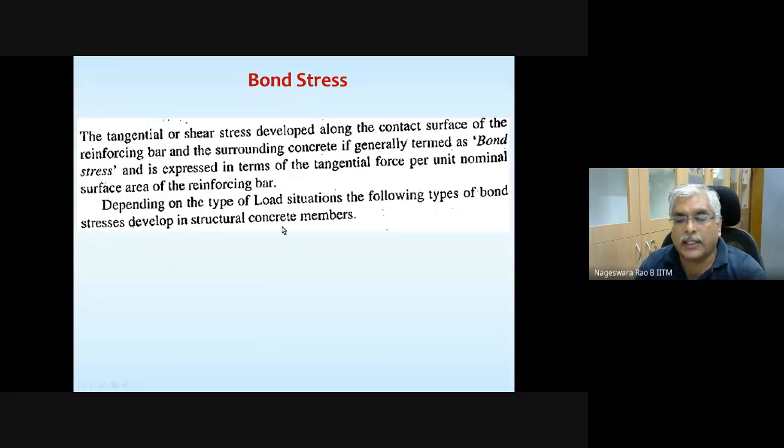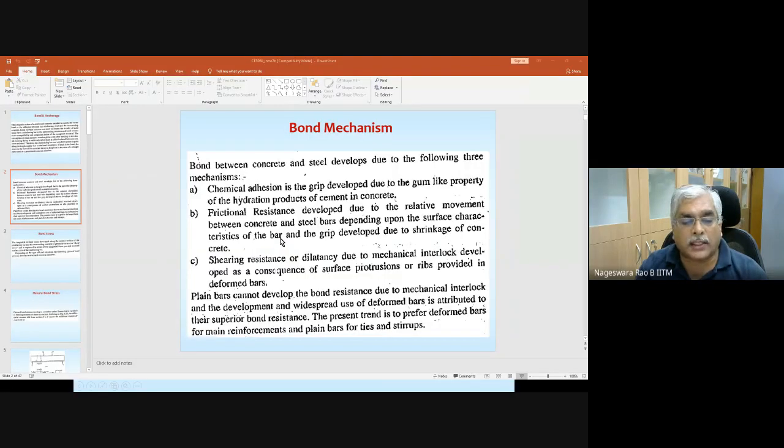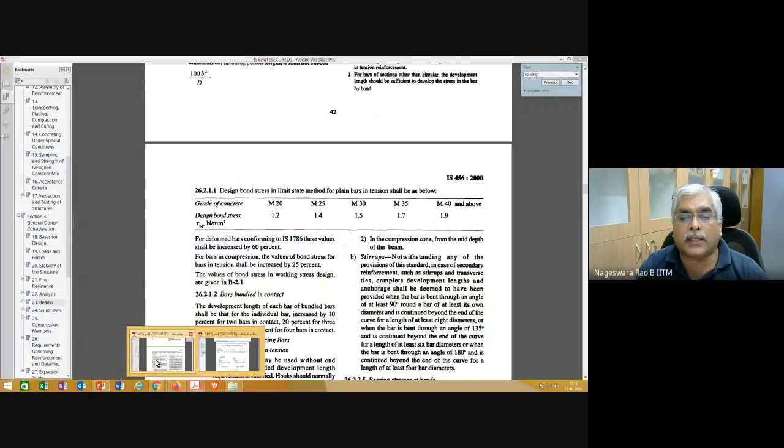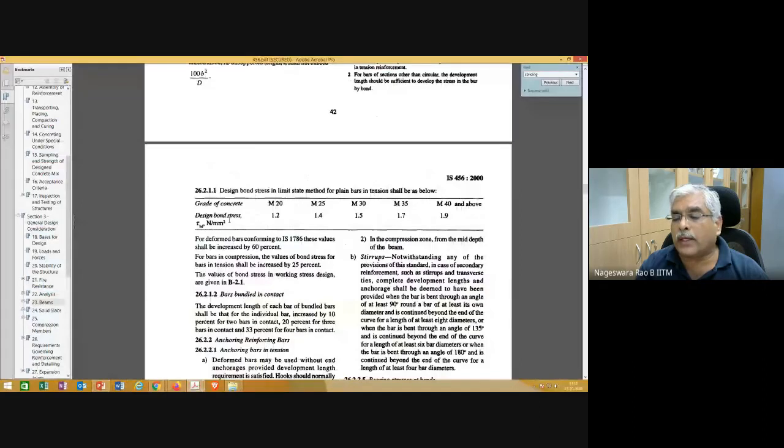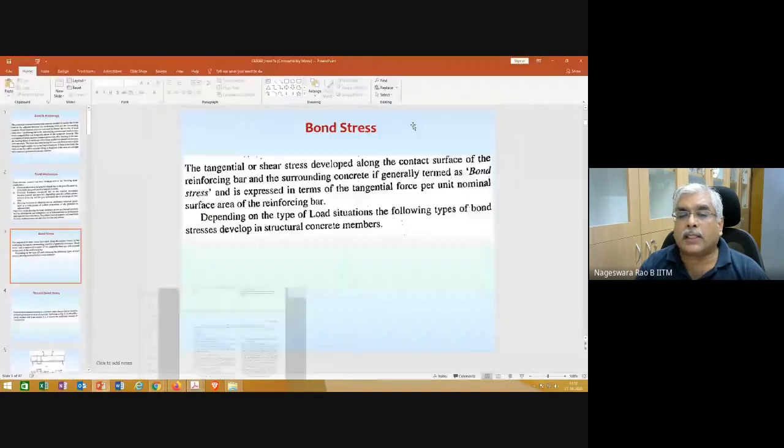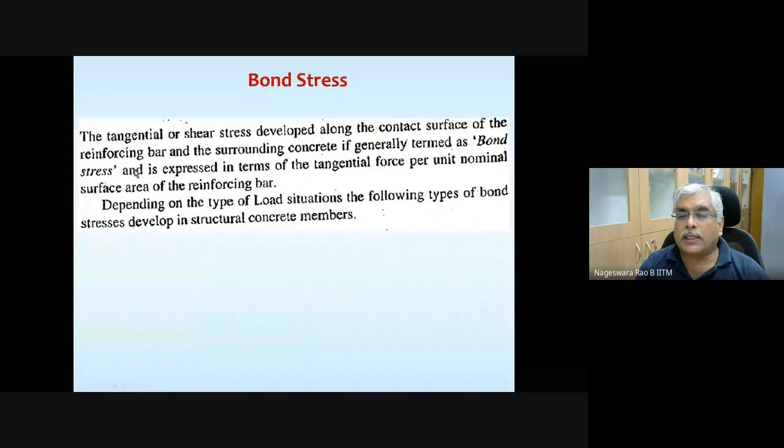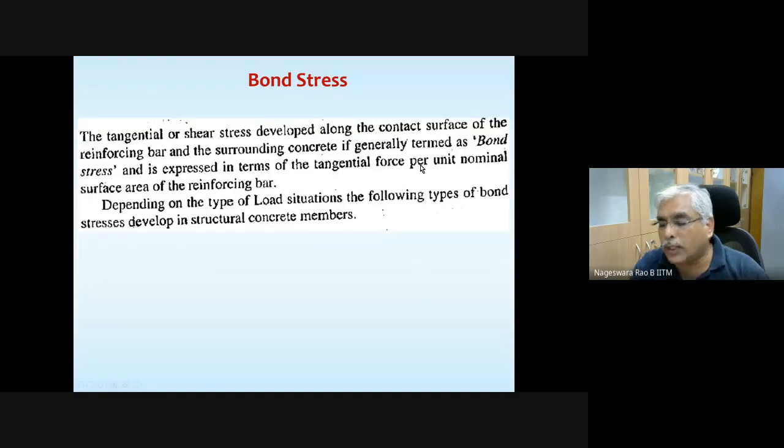Please note the units given in IS 456 for bond stress: Newton per mm square. That Newton is the tangential force, per unit nominal surface area of the reinforcing bar, that is, that mm square.